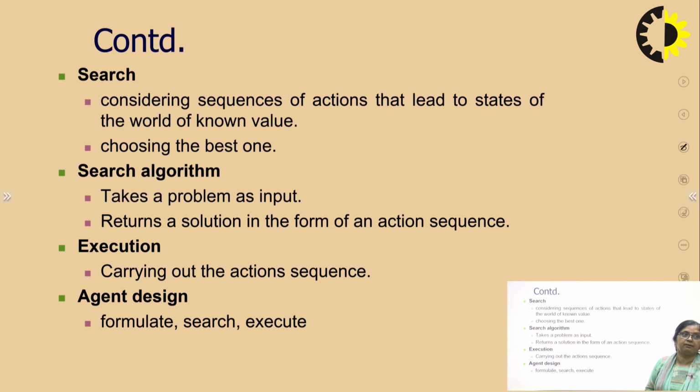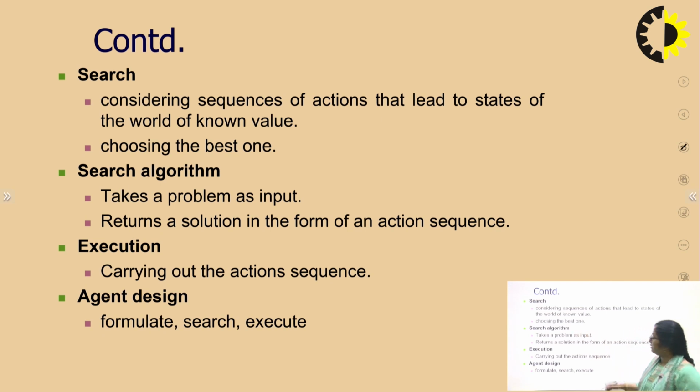Now, the second point: when we take the problem input and it gives me one sequence of actions, that depends on the way I am searching. That is called the search algorithm. How am I finding the sequence of actions? That is my search algorithm.